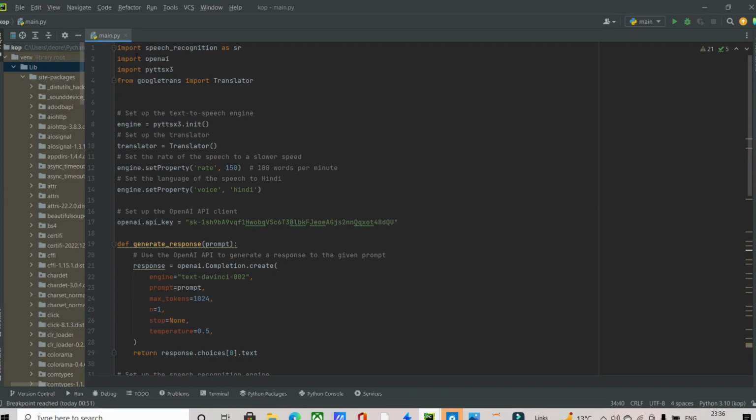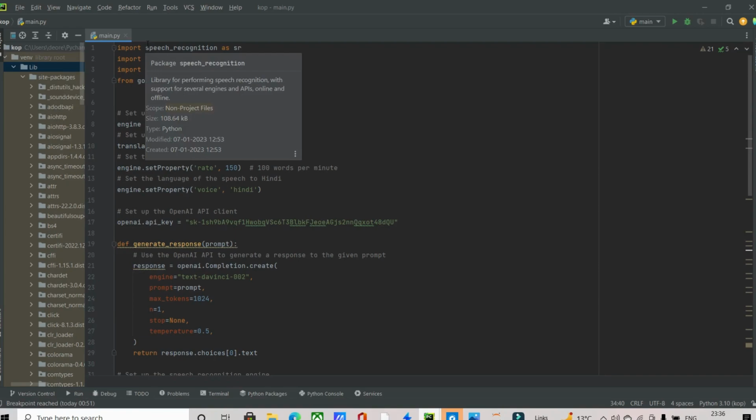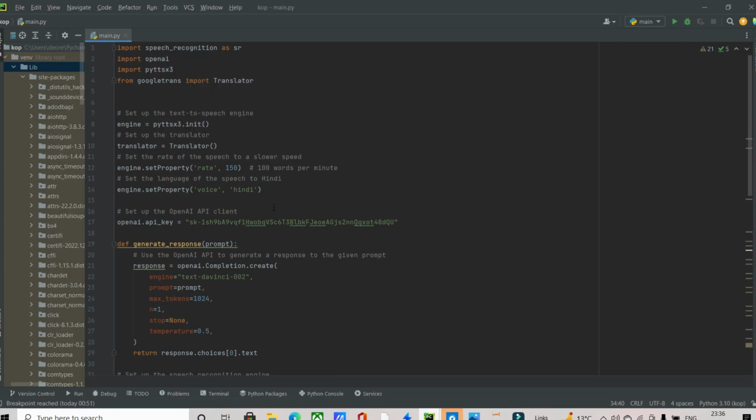First of all, we have imported some libraries. The first one is speech recognition, for taking our voice, converting it to text and saving that text to pass it to the response engine.